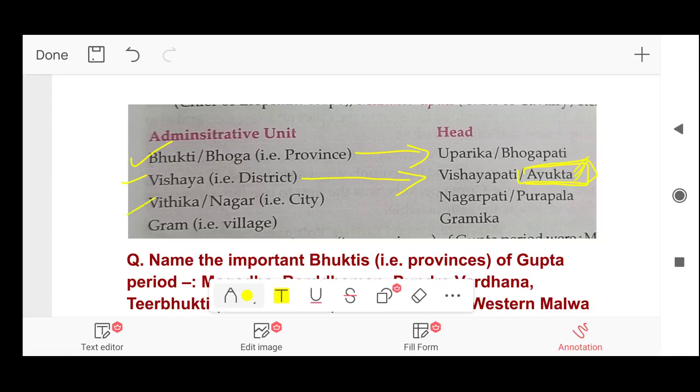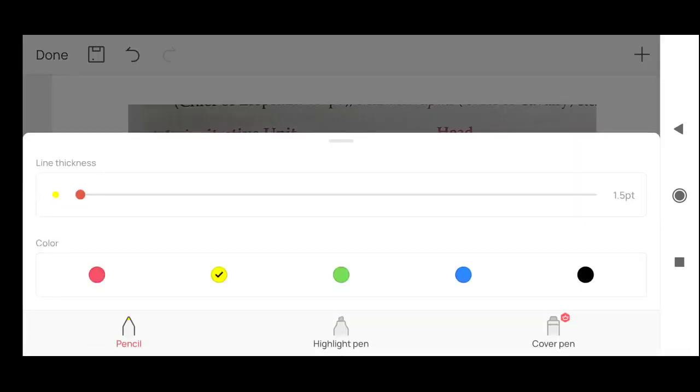Next unit, Vithika, also known as Nagar. In English, it means city. So Vithika or Nagar head was Nagarpati or Purapala. Here also remember Purapala because Nagarpati they'll never give in the option. Most probably they'll give Purapala in the option. So Vithika head or Nagar head was Purapala. Next, Gram, that is village, its head was Gramika. This you can remember easily.